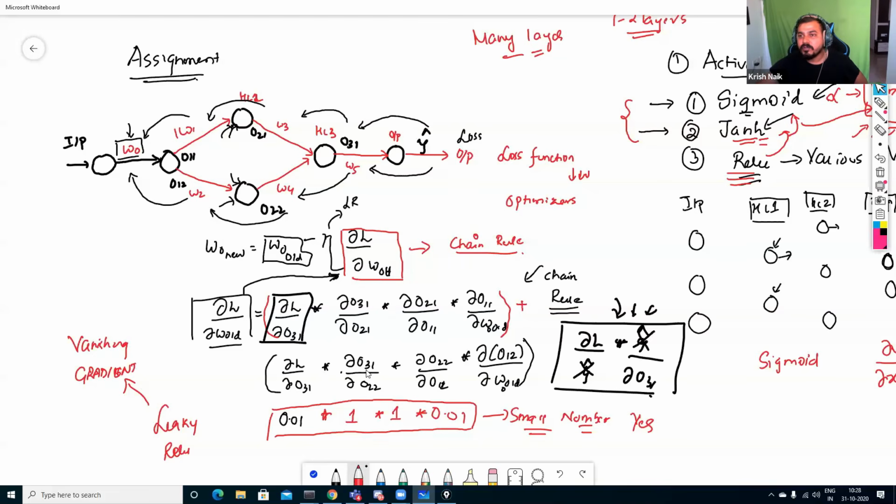Because if most of my weights are negative, the maximum number of weights are negative, then with respect to the derivative, I will be multiplying with 0.01, 0.01, 0.01 everywhere. Because of this, this will definitely become a smaller number. If this becomes a smaller number, this will also become a smaller number. So when we are updating along with the learning rate, our W new will be approximately equal to W old. So in some scenarios, it has been said by researchers that leaky ReLU brings up this kind of vanishing gradient problem. So we'll try to understand what is the next thing that we can bring up.